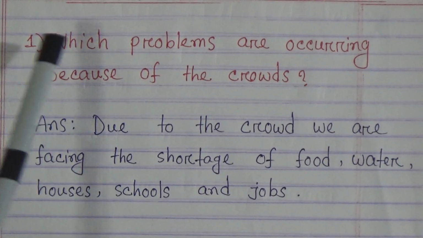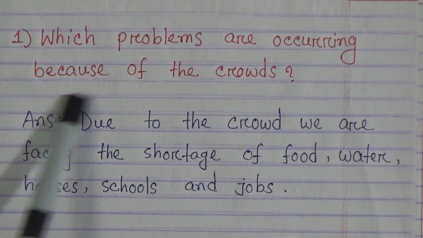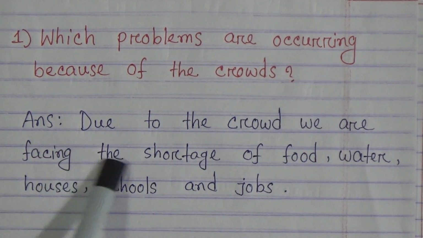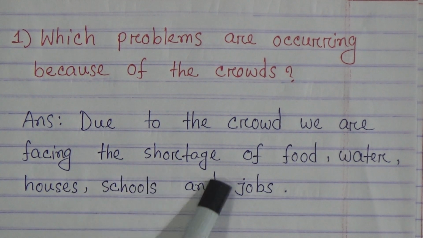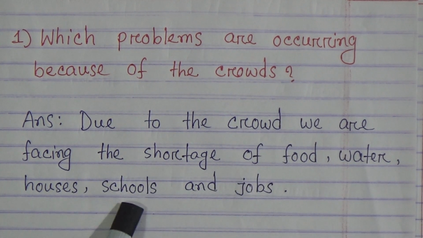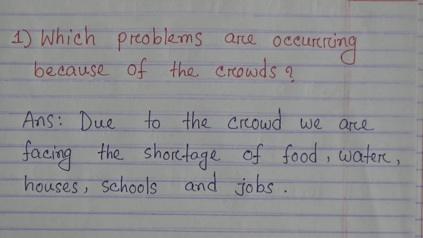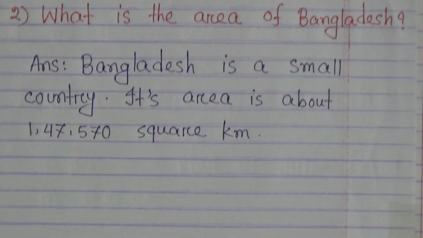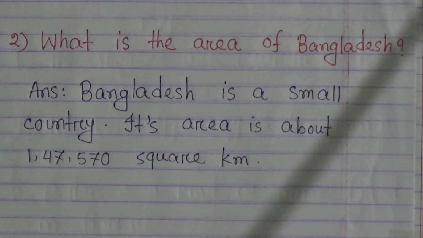Number 1, which problems are occurring because of the crowds? Answer, due to the crowd we are facing the shortage of food, water, houses, schools and jobs. Number 2, what is the area of Bangladesh? Answer, Bangladesh is a small country. Its area is about 1,47,570 square kilometer. Now come to the second point, fill in the blanks.